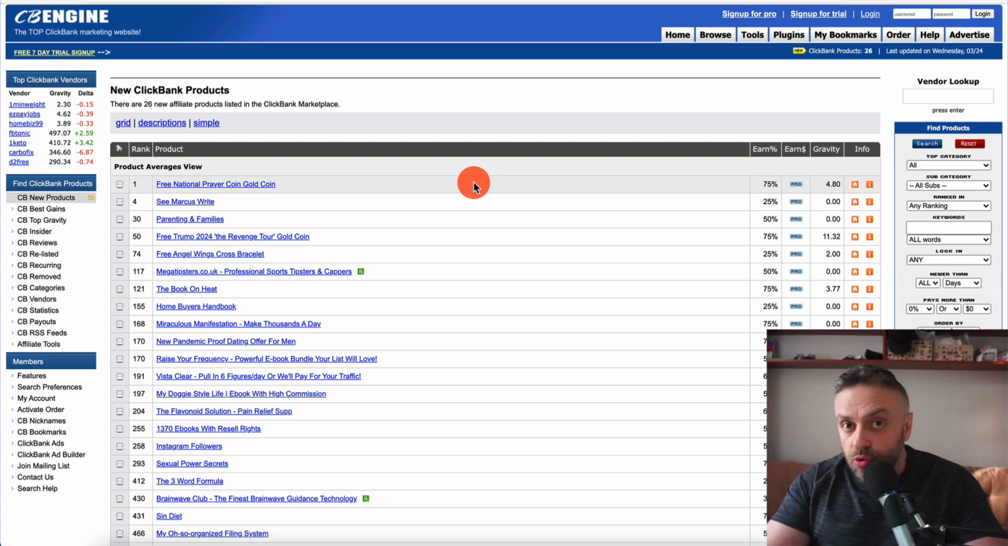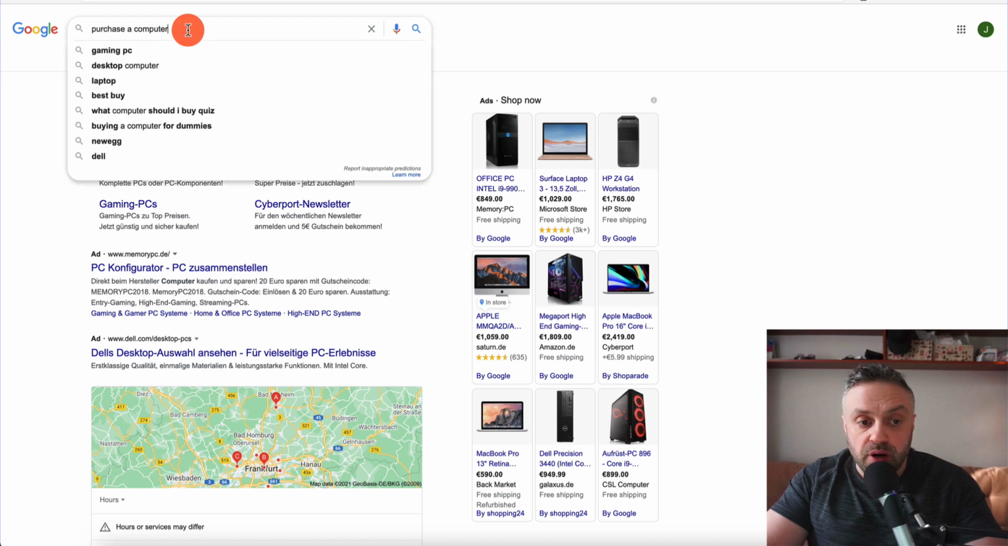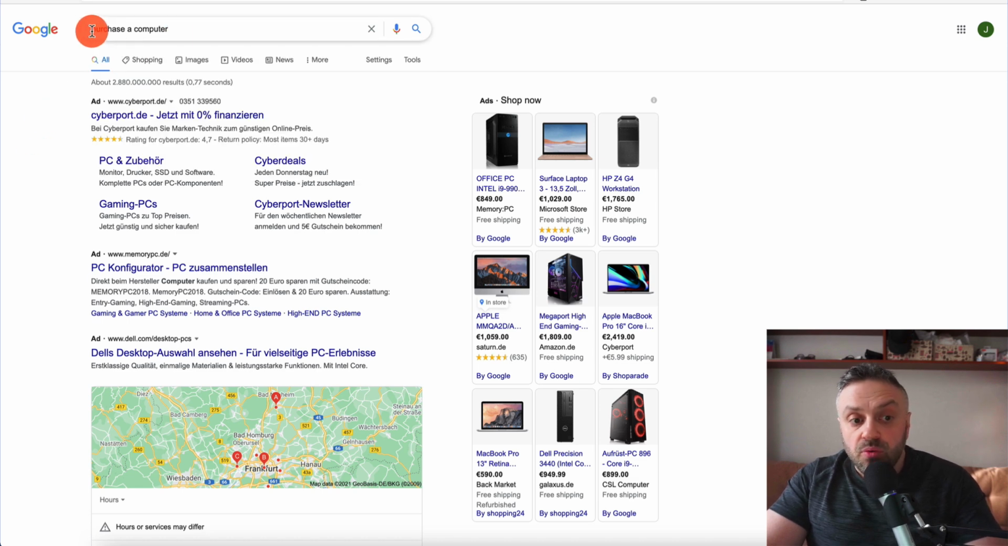And we're going to be talking about that in just a second. This is very, very important to understand. When somebody is typing "purchase a computer," we're not going to be going for these keywords because these keywords are too general and too competitive. We're going to be going for keywords that are a little bit more specific.